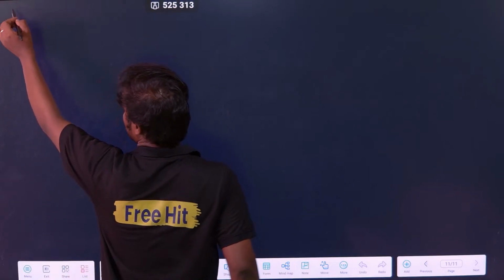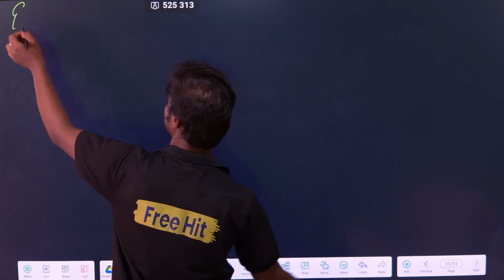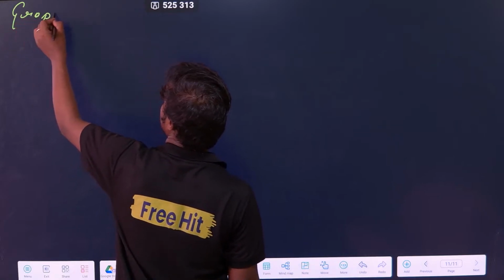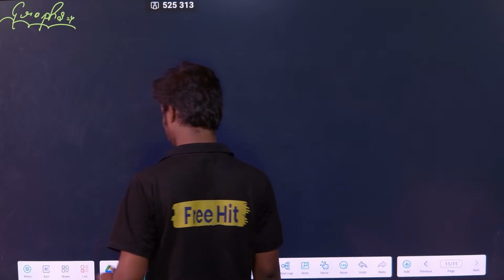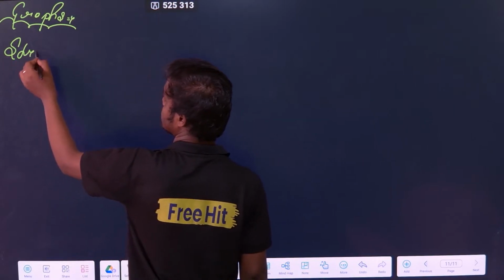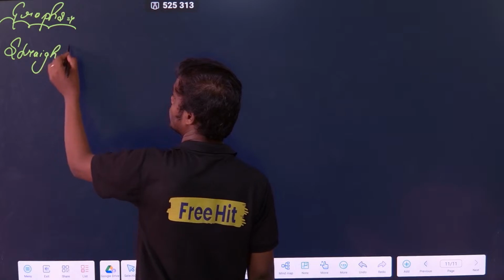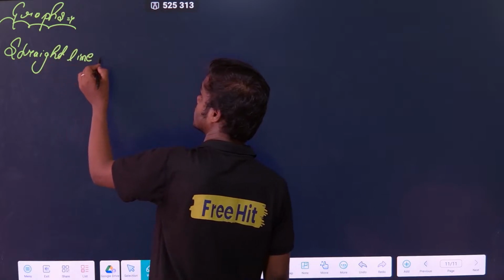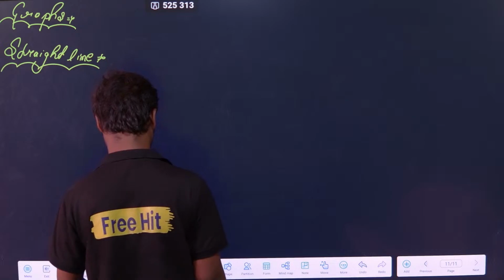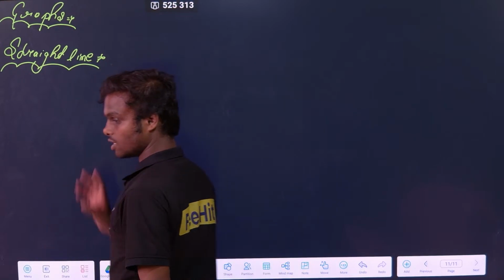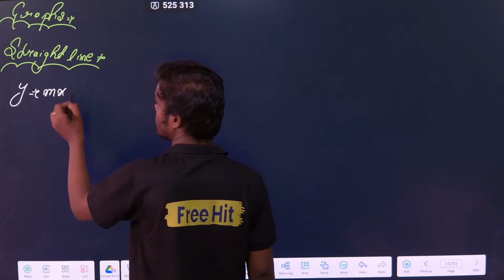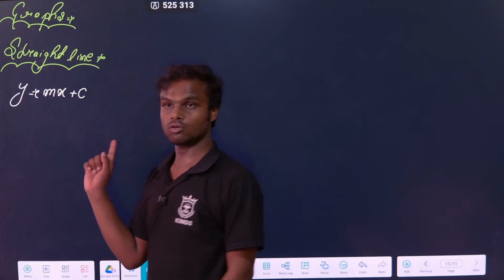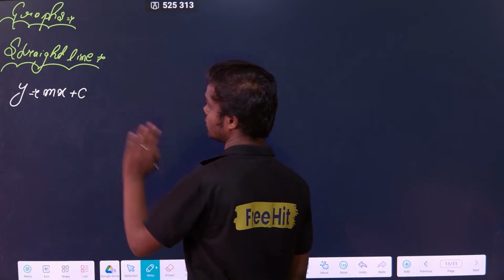That is graphs, which is very important for you. What are the graphs? First of all, a very important curve that is very familiar to you is the straight line. I hope everyone knows about the straight line, correct? What is a straight line? The straight line is simply y equals mx plus c. That is the equation of a straight line.